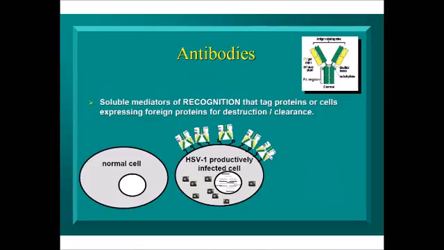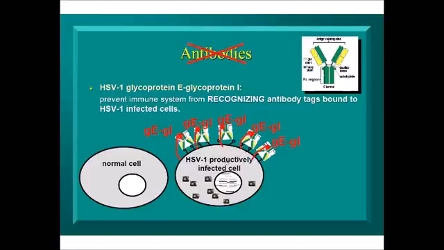Okay, antibodies could stick to HSV-infected cells and call in the troops, the white blood cells, to attack these cells. Well, HSV-1, like Staphylococcus aureus, makes an Fc gamma receptor. That is a protein that binds to the business end of the antibodies. In this case, it's called glycoprotein E, glycoprotein I, 2 proteins. But together, they bind to the Fc portion of antibodies, and they take the antibodies out of the game.